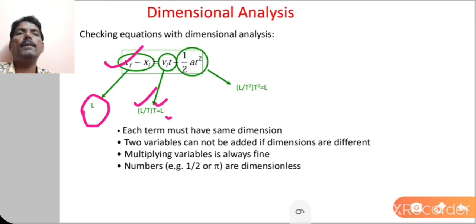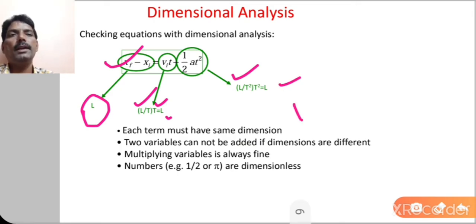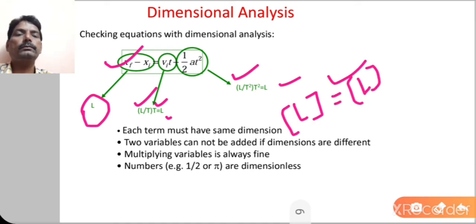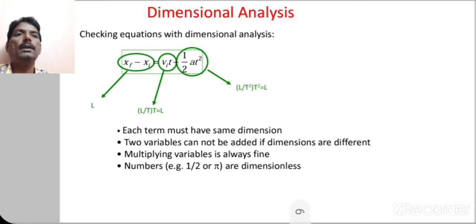And here 1/2 a t square. Acceleration is meter per second square, so its dimension you have to write as L upon t square, and into t square. So ultimately you will get L. So on this side you will get LHS equal to L, and RHS you will also get L. So ultimately you can say that this equation is dimensionally correct.